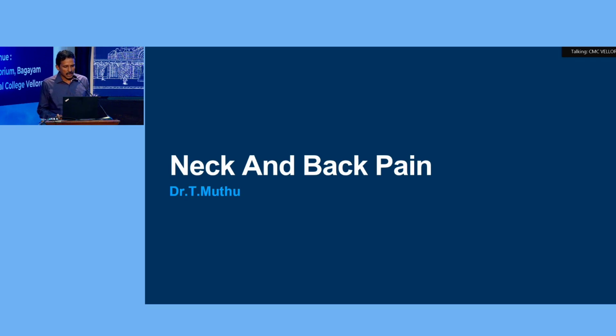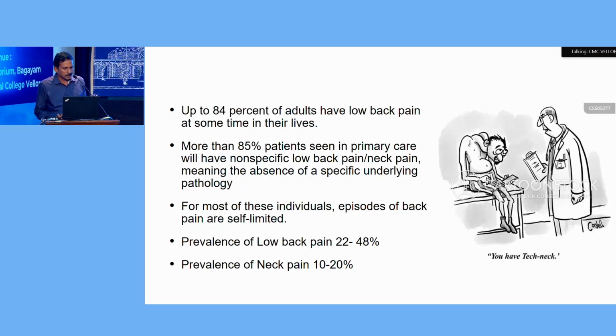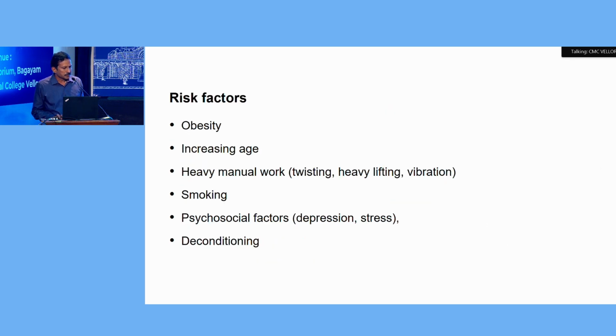Today I am going to discuss neck pain and back pain. So here are the statistics which show that the prevalence of back pain is so large. 84% of adult males have an episode of low back pain in their lifetimes, of which 85% will be caused by a non-specific low backache, meaning there is no specific etiology. Most individuals will have a self-limiting episode. The prevalence of low back pain is between 22 to 48 and neck pain is 10 to 20. So the risk factors for back pain are obesity, increasing age, heavy manual work, smoking, and deconditioning.